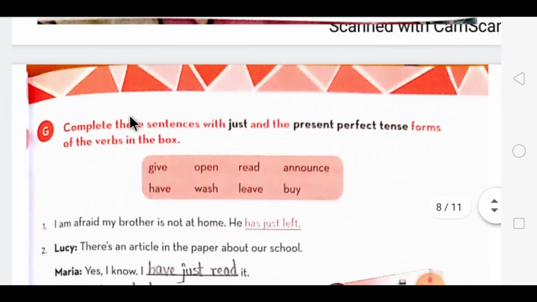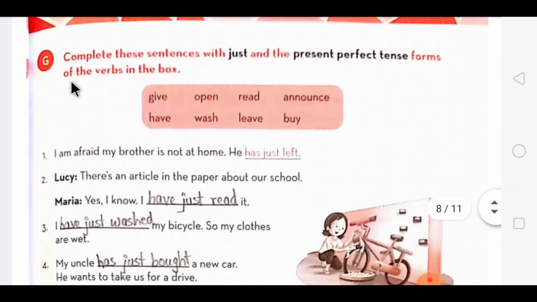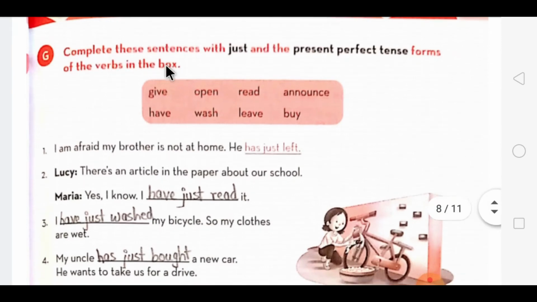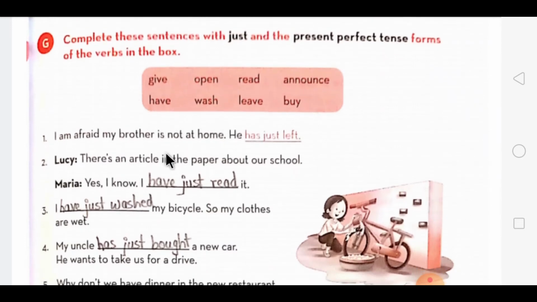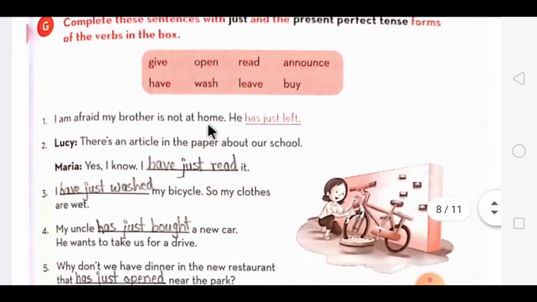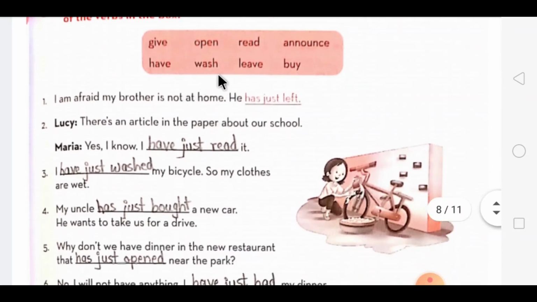Let's move on to our next exercise, that is G exercise. In that you have to complete the sentences with just and the present perfect tense. Means from the help box, according to the sentence which is matching with that, you have to first use has, have plus just plus V3 form of the words which are given over here. Now the first one is, I am afraid my brother is not at home. He, with he we will use the word has, just, and V3 form of leave will be left.